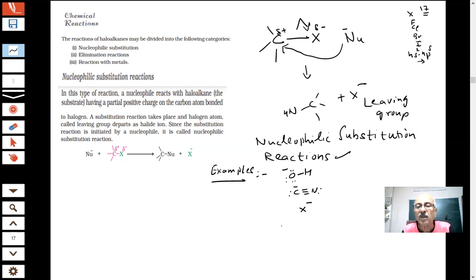Sir, NH3 I think is a nucleophile. NH3. RNH2. You have water. Lewis bases, all Lewis bases. Those which have lone pair of electrons, which they can donate.